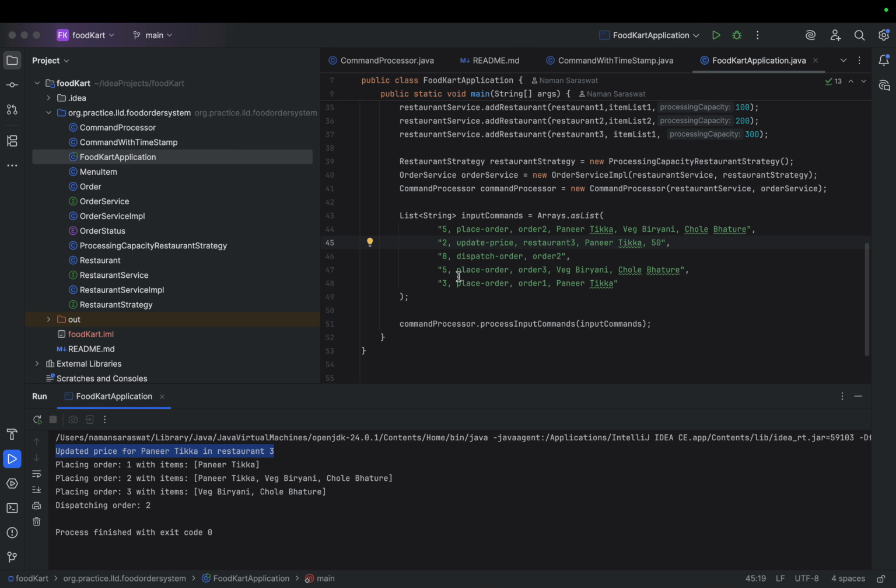If you see, after this, order 2 will be executed. Placing order 2 with items, there are 3 items, so order 2 is here. You see after 2 we are executing 3, then 5. Placing order 3 with items veg biryani and chole bhature, and then we are dispatching the order 2.